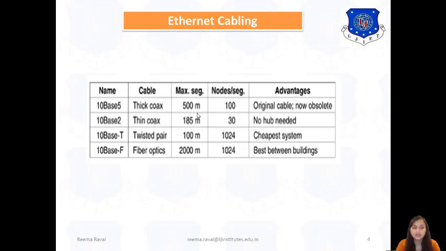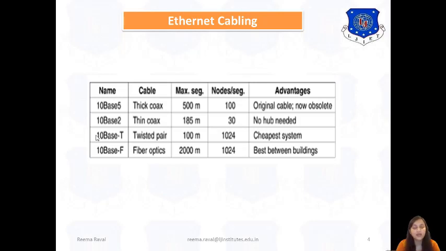Now the next is 10-base-2, in which thin coaxial cable is used, and it gives the maximum segments up to a distance of 185 meters. It supports 30 nodes per segment, and in this a hub is not required. That means no hub is needed for this type of cabling technique. The third one is 10-base-T, that is the twisted pair cable technique, which provides the maximum segments up to 100 meters with 1024 nodes per segment. It is the cheapest system among all.